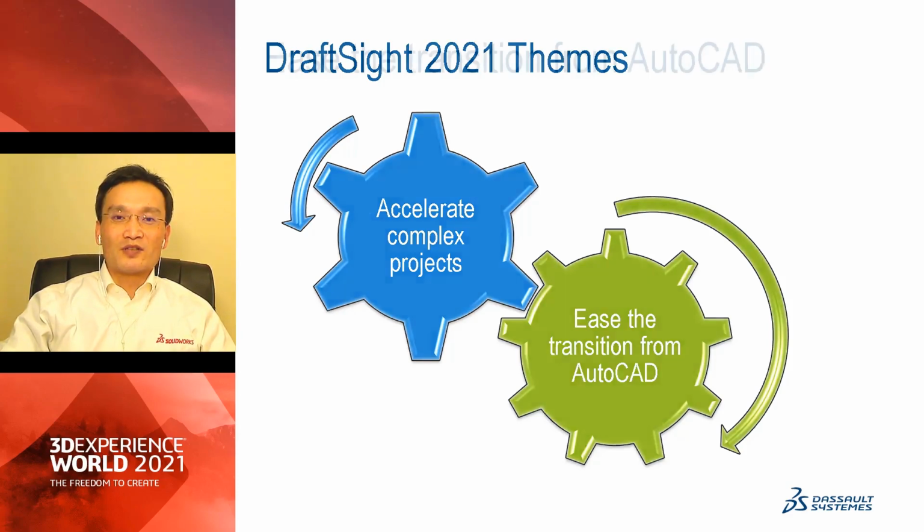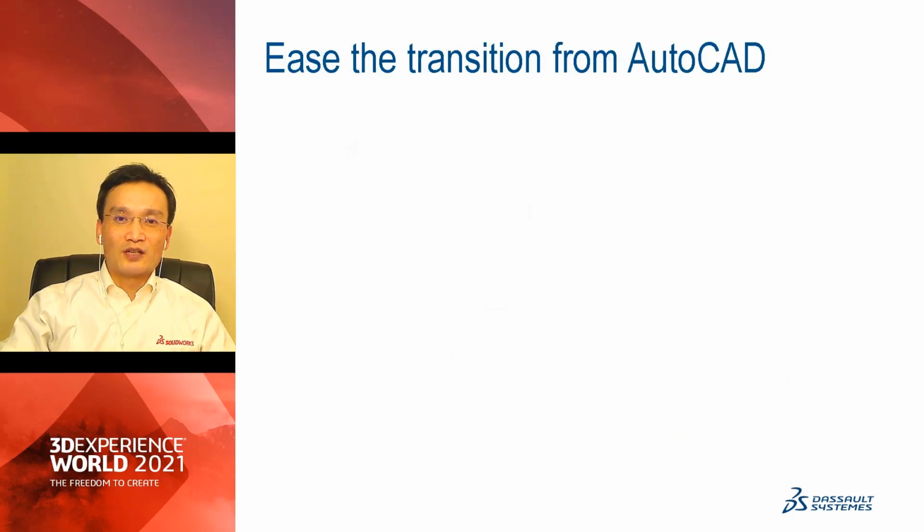Okay, so first theme, ease the transition from AutoCAD to DraftSight. We know any transition involves high-level several areas. First is people, the people's knowledge, their skill sets, and so on. So DraftSight is doing a very good job there by providing a very familiar interface to 2D AutoCAD users. You'll feel at home when you are using DraftSight, especially if you are an AutoCAD user. So the user interface, the workflows, even the command lines are very familiar to you.